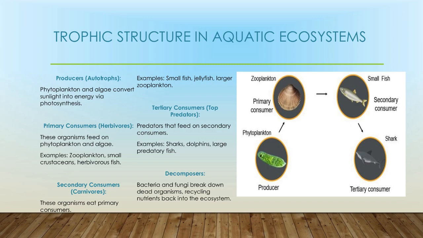The predators that feed on secondary consumers are known as tertiary consumers, such as shark, dolphin or large predatory fish. Here, the decomposers can only be bacteria or fungi. In terrestrial, it can be earthworm also. So the difference here is in the producers and decomposers.